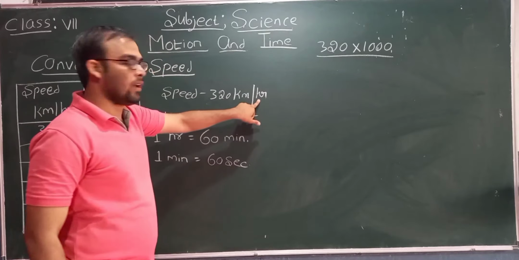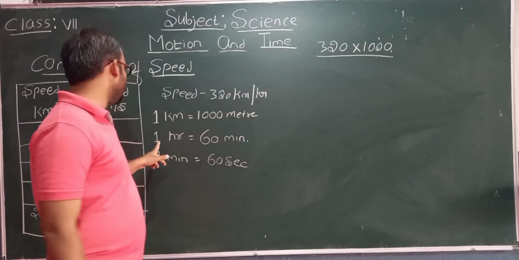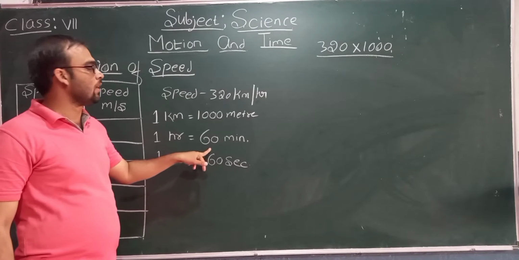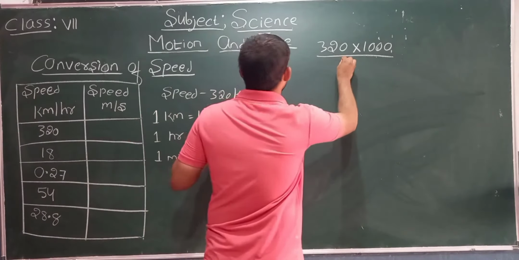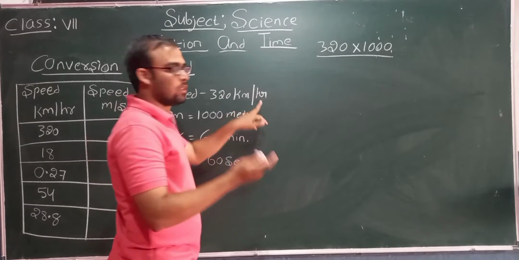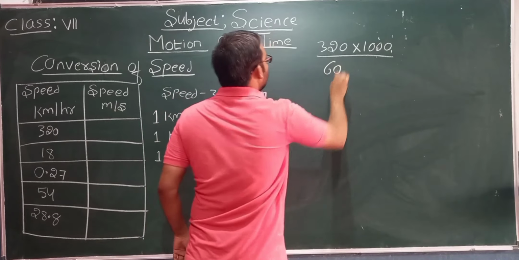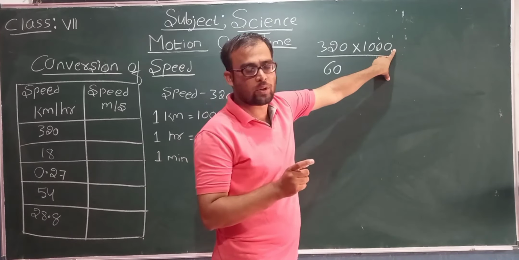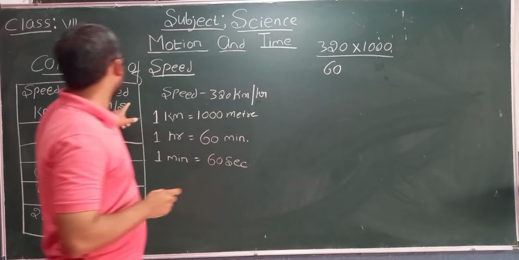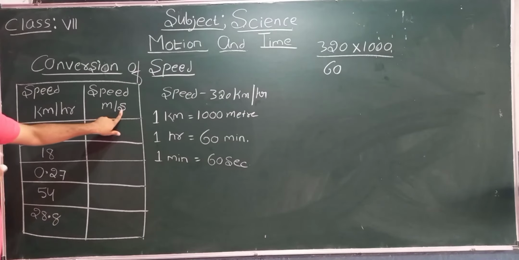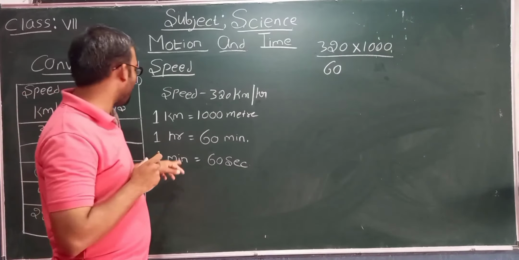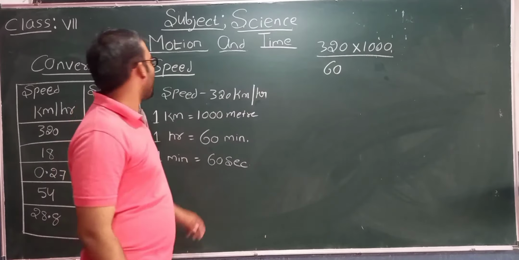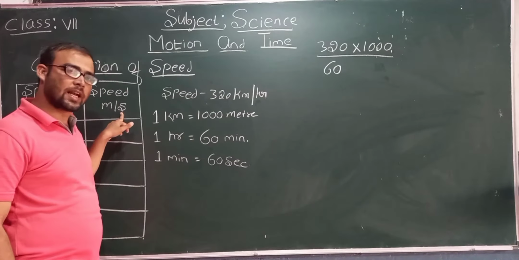Now per hour. 1 hour equals 60 minutes. We have converted the distance into meters, and now we need to convert the time into seconds.